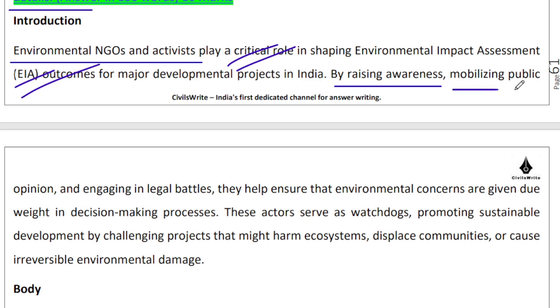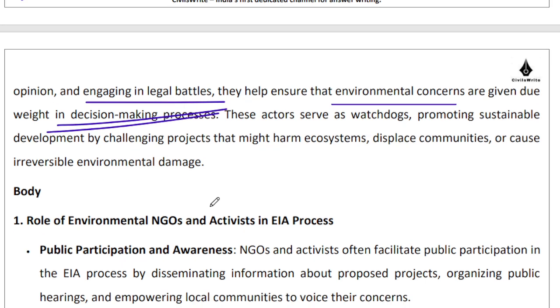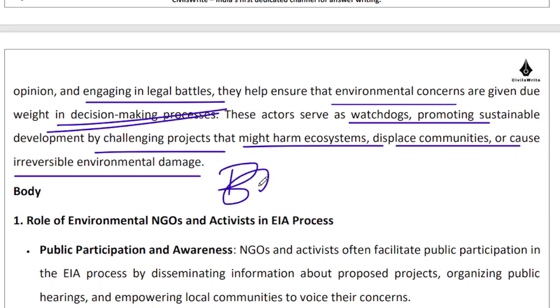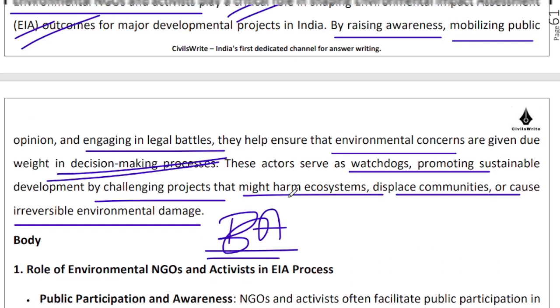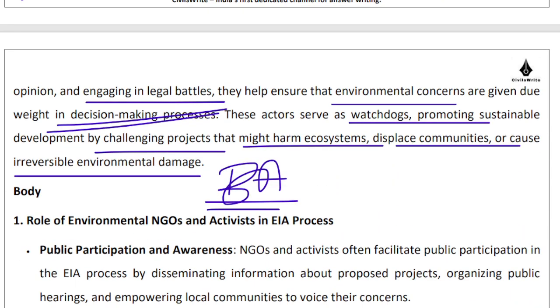They raise awareness, they mobilize public opinion, they engage in legal battles. So they help vocalize the environmental concerns. They make sure that those concerns are a part of the decision making process. So these guys are acting as watchdogs, promoting sustainable development, challenging projects that might harm ecosystems, displace communities, or cause irreversible environmental damage. But we also need to play a balancing act over here. Many a times these NGOs may be fronts for inimical forces for India, right? They may just be wanting to delay the implementation of important projects, right? So that's something that we need to be very, very mindful of.